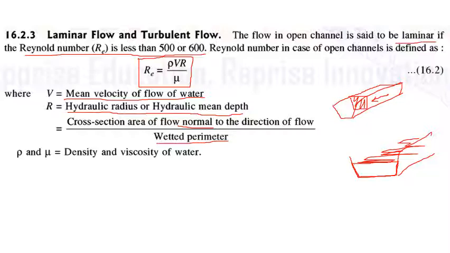You can see here this perimeter of the channel is in contact with water. That perimeter is called the wetted perimeter. So ρ and μ are the density and viscosity of water. Wetted perimeter will be more clear when you do the problem.